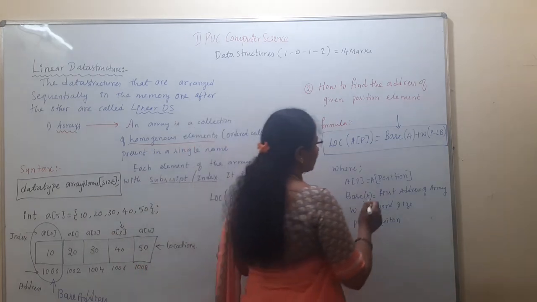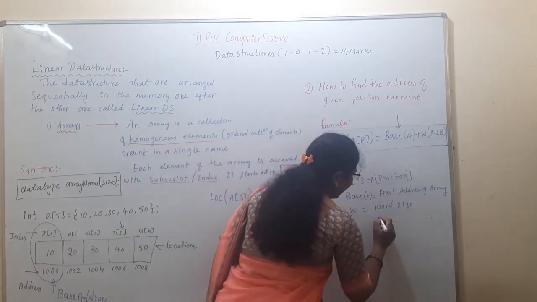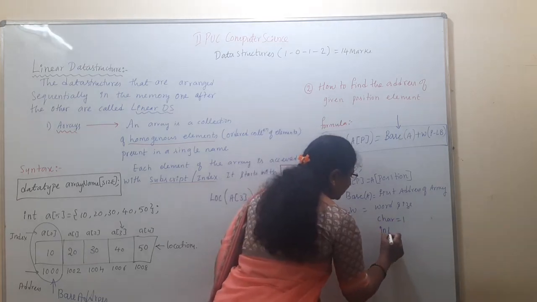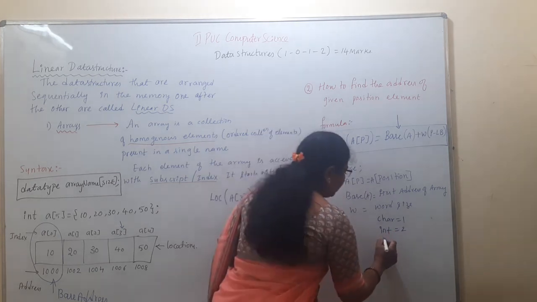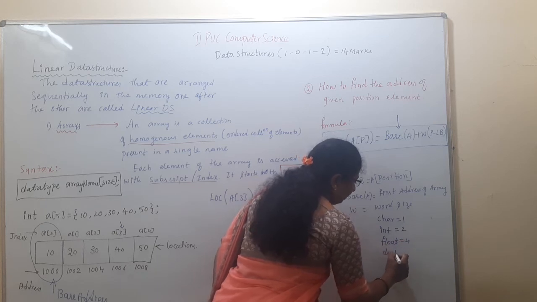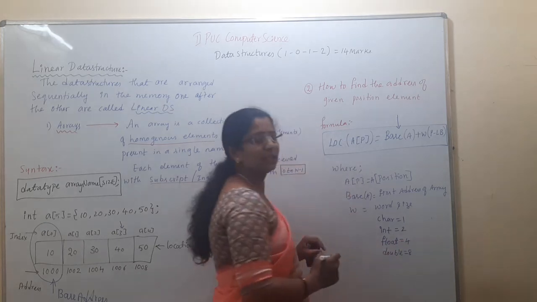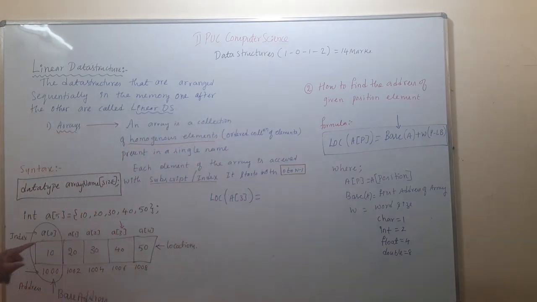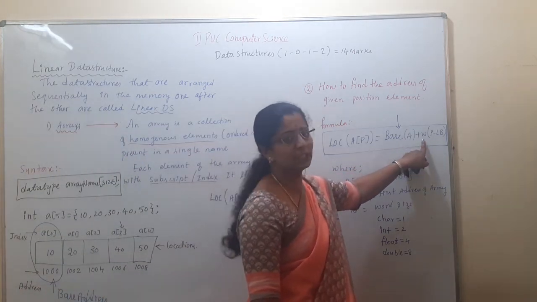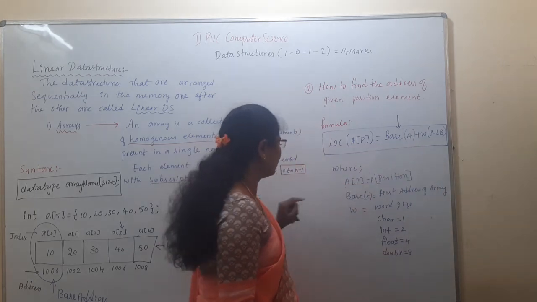If it is a character, then the word size is 1. If it is int, then the word size is 2. If it is float, then the word size is 4. If it is double, then the word size is 8. It depends on what kind of data type you choose. Did you get it? If they have given float, then the word size is 4. If they have given int, then the word size is 2. Then what about P?